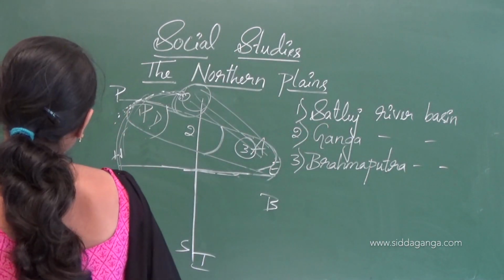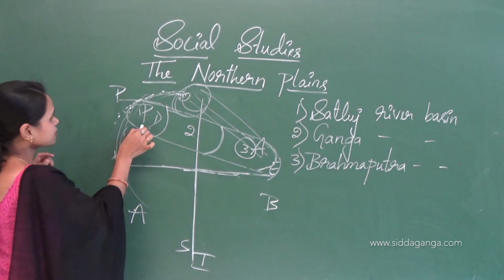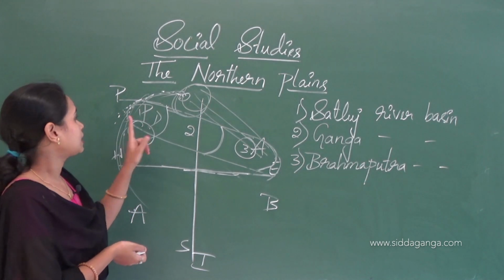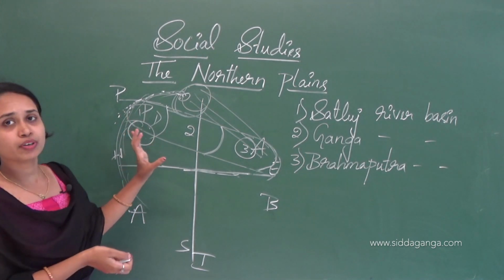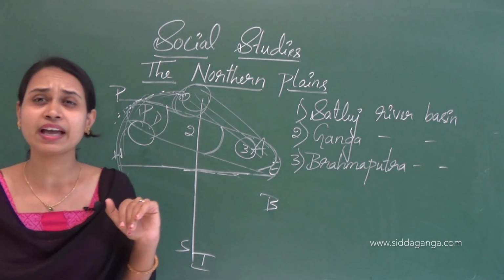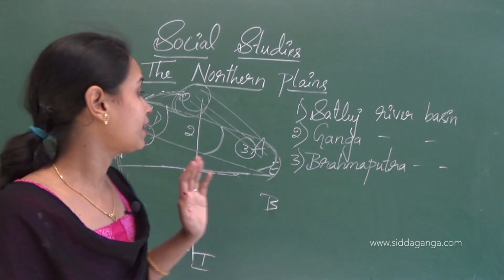Here we can see Rajasthan, to which the Satluj provides water through the canal.